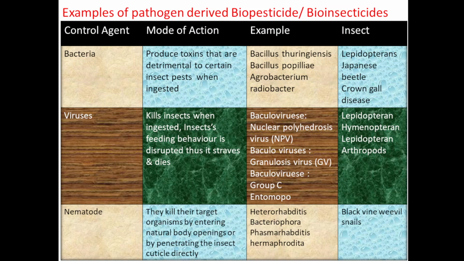And examples are Heterorhabditis bacteriophora, Phasmarhabditis hermaphrodita. All these are examples of nematodes, and they will kill black vine weevil and snail. All these are killed by nematodes.